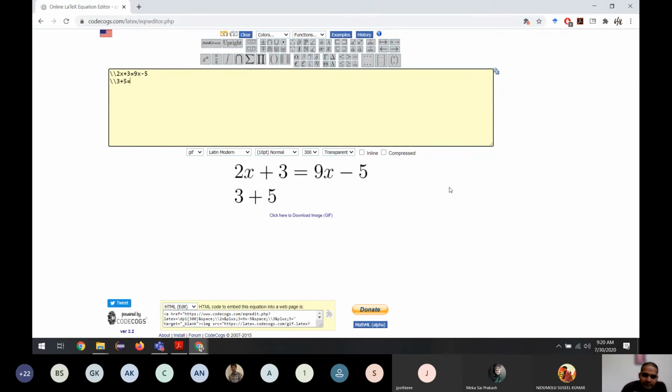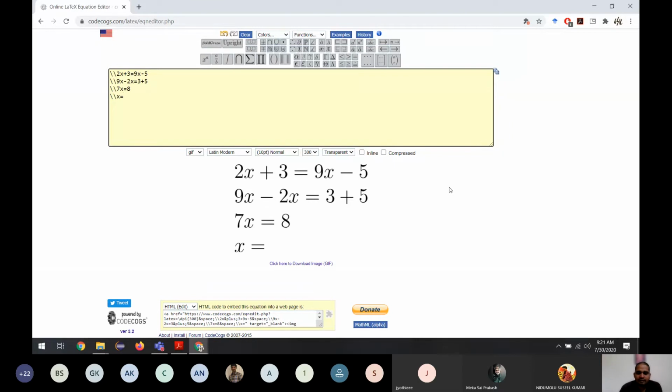So it goes like this, and we take the x, we can say 9x minus 2x. So this is something we know, right? And what we do is 9x minus 2x is 7x is equal to, what is 3 plus 5? It is 8. So x is equal to 8 divided by 7. So we are getting the value of x.